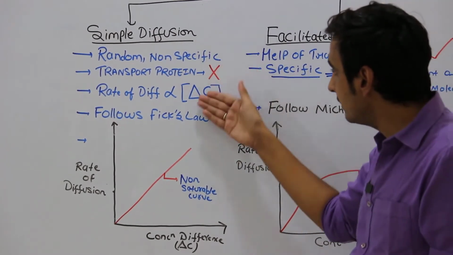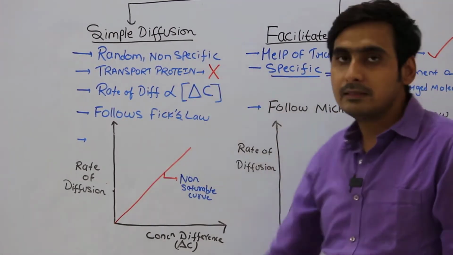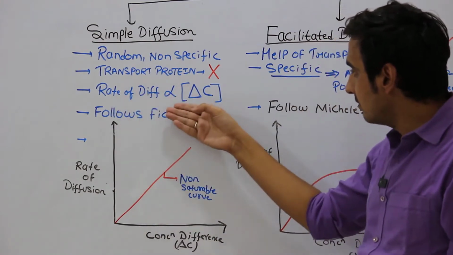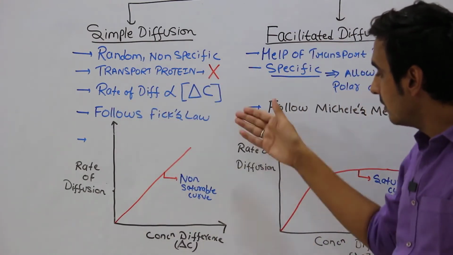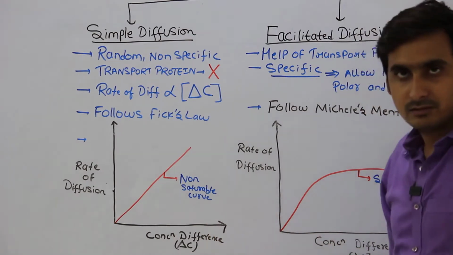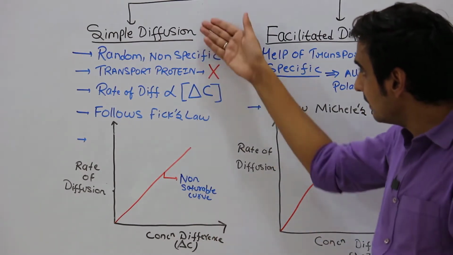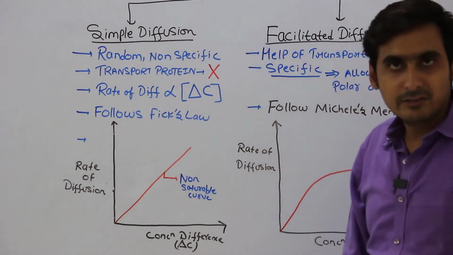Means simple diffusion is a transport protein independent process, and the rate of diffusion is directly dependent on the concentration difference of that particular molecule. And simple diffusion simply follows Fick's law.